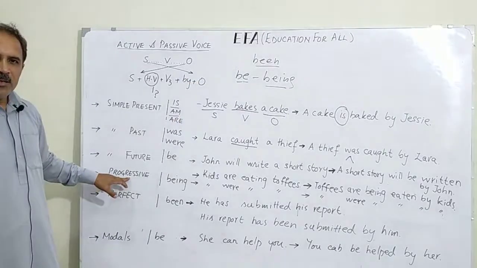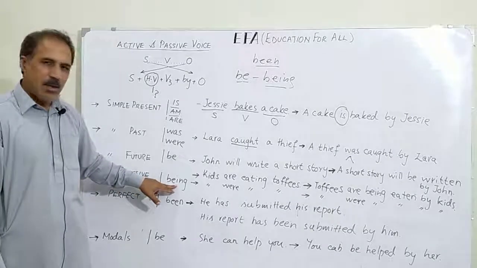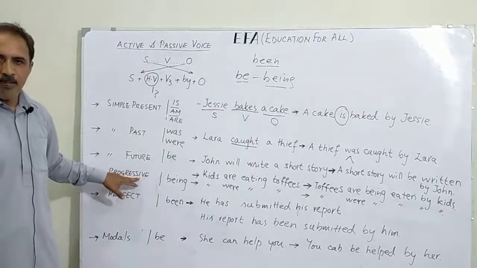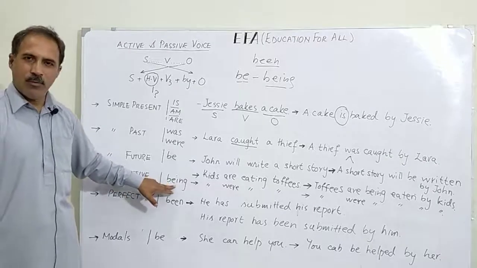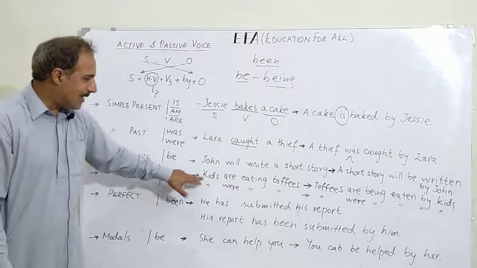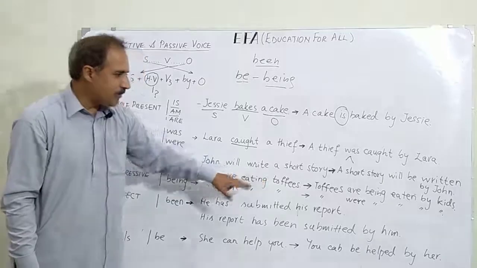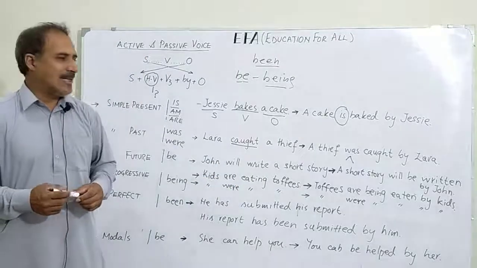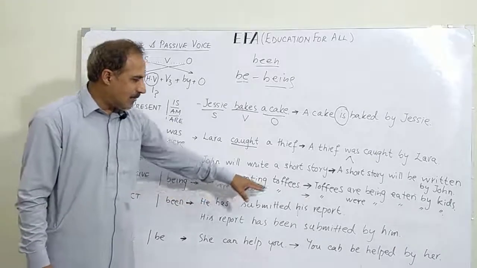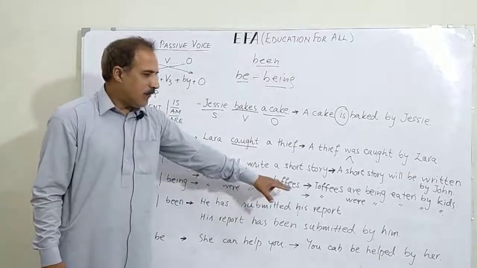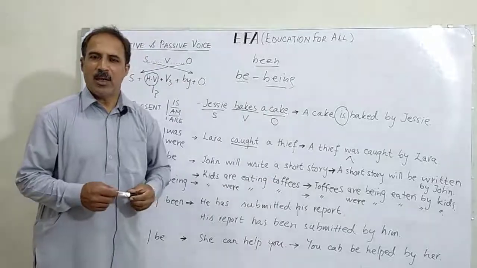If we have present continuous or present progressive tense, we add being. If we have past continuous or past progressive tense, we add being before the main verb. For example, kids are eating toffees. Toffees are being eaten by kids. Or kids were eating toffees. Toffees were being eaten by kids.